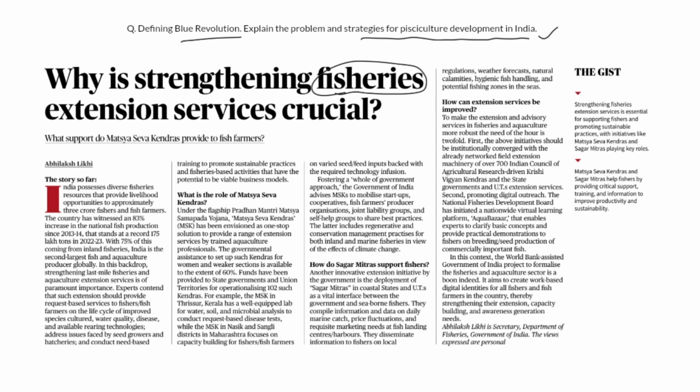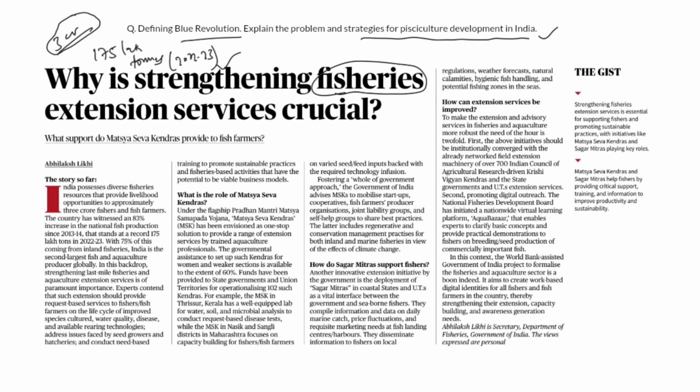Okay. Now we will see what is there in the news article. This article is saying that India's fisheries sector supports approximately 3 crore fishermen or fish farmers, because of which there is a significant rise in production recently. Recently, it has been said that around 175 lakh tons production was seen in the year 2022-2023. Try to remember these facts, because it is not that they will ask in prelims. Rather, you can use this fact as an introduction in your answers in the mains examination.